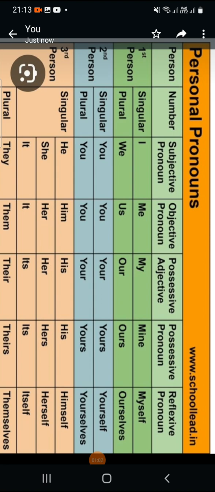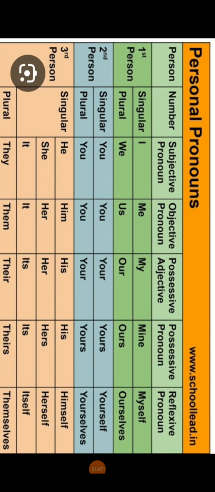Now the next question is why we are discussing possessive adjective and pronoun. So first, for all these kinds of pronouns, you just have to think of first person, second person and third person. I'm taking you from the first column: first person singular, first person plural, second person singular, second person plural, third person singular, third person plural.